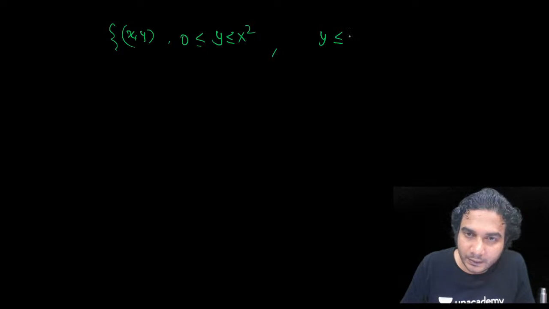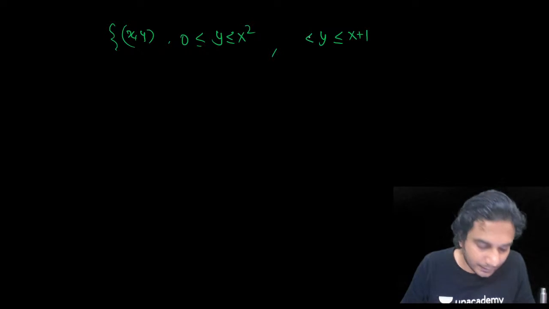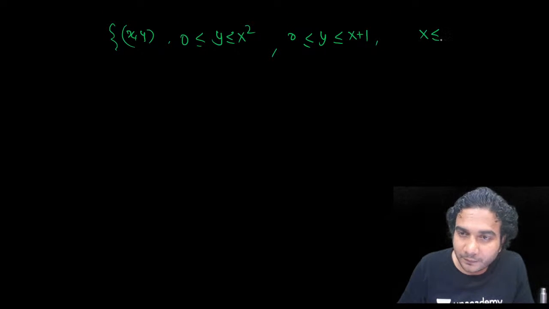Now the next one is a very good question again. Find the area of the region bounded by the points (x, y) satisfying y is less than or equal to x square and greater than or equal to 0, and y is less than or equal to x plus 1 and greater than or equal to 0. These questions are important for JEE Main because they give questions in this particular form, in the form of inequations.